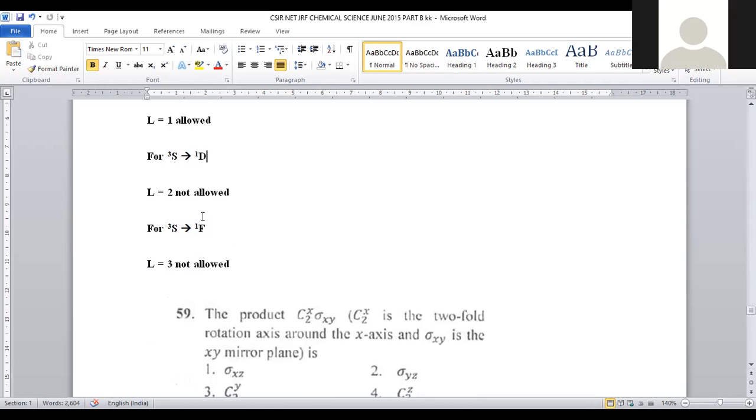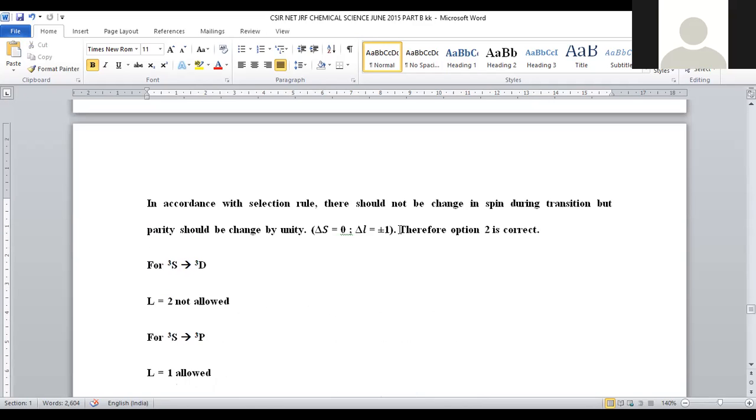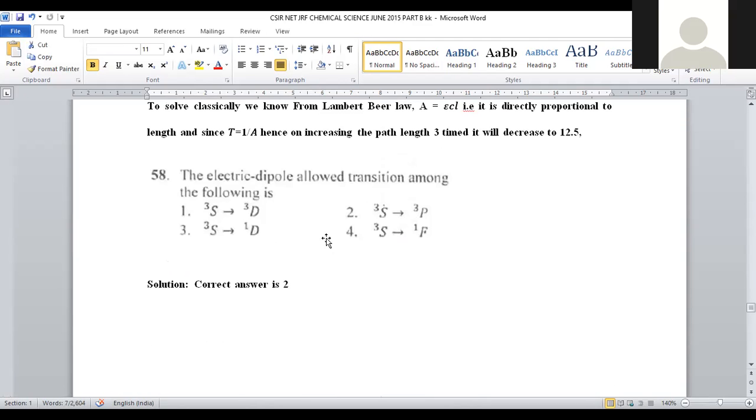And let us consider the last option, 3S to 1F. What about spin multiplicity? There is a difference. So here is the violation in the spin value. And S to F. S denotes 0, F denotes 3. So here the difference is 3. Difference 3 is not at all permitted here. That's why both the selection rules got violated. So this transition is also not obeyed. The only possible allowed transition is 3S to 3P. For question number 58, option number 2 is the correct answer.